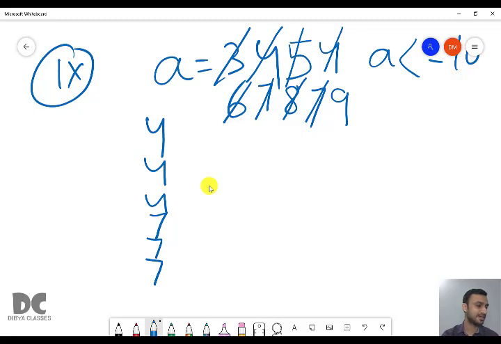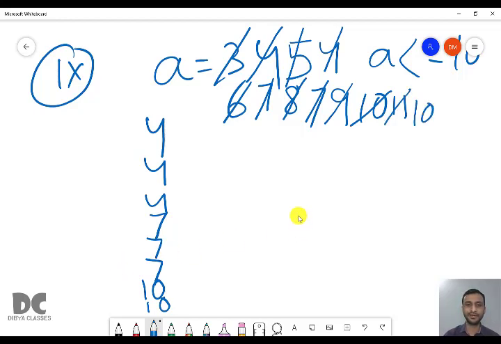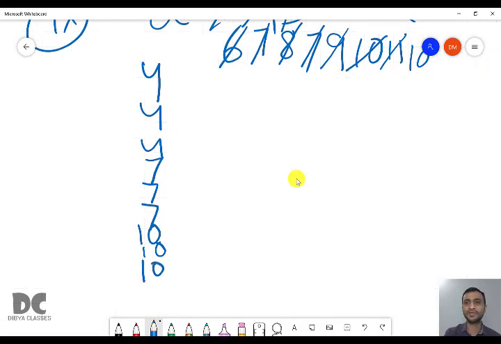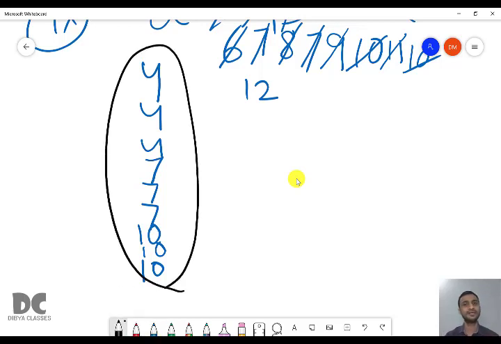True. Come inside. Plus plus a. This will become 10 and it will print 10. Then a plus plus. It will print 10. It will increase the value to 11. Then minus minus a. First it will become 10. Then we will print 10. A equal to a plus 2. Value will become 12. 12 less than equal to 10. False. So what is our answer? 4 4 4 7 7 7 10 10 10.